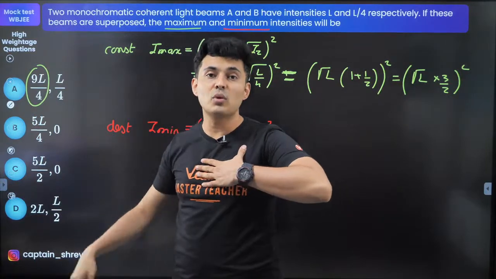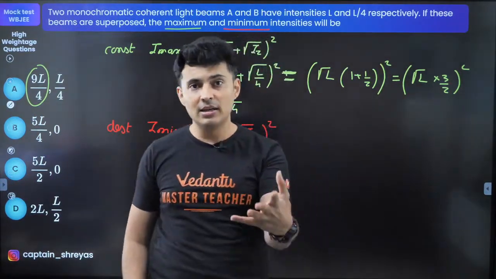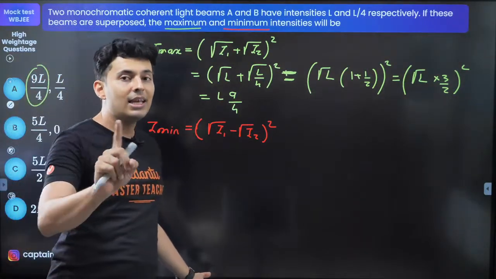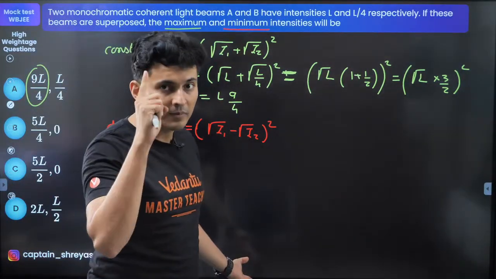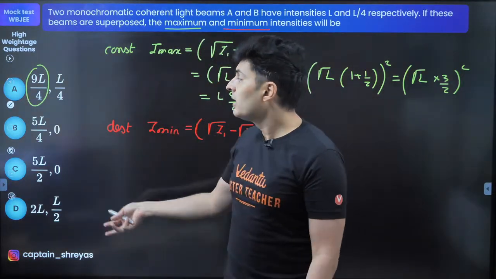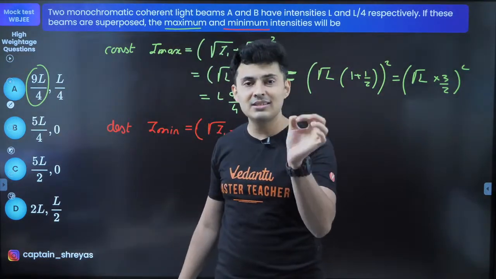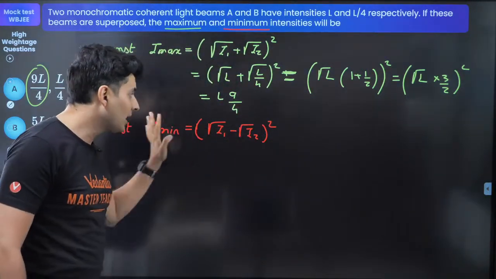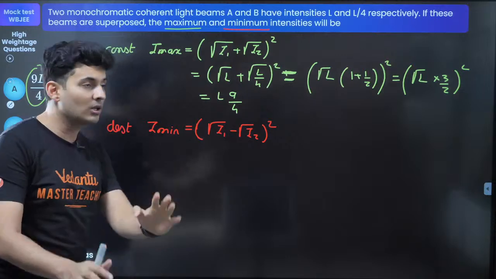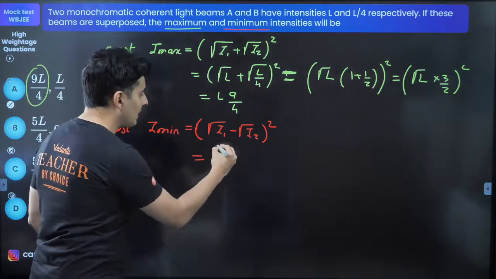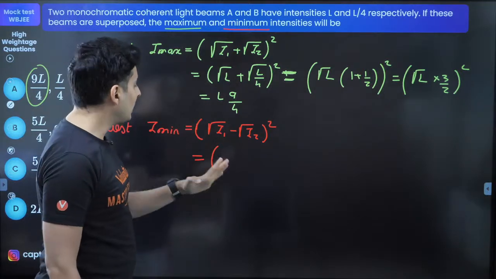I don't even have to calculate the second option. But for safety purposes, I'm just doing it here. In the exam, you're not going to do it. Remember that. You got it, right? 9I by 4. That's it. Why do you want to find the second one? If there were two 9I by 4 options, then you will solve it again. In the exam, don't waste your time. Here I'm doing it just for solution purpose, nothing else. If I was a student, I would never do this in the exam, but at home I'll definitely do it.